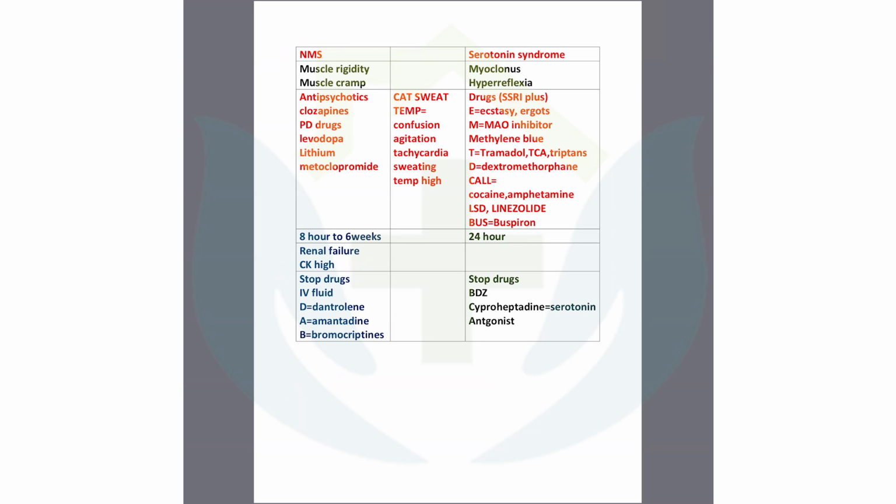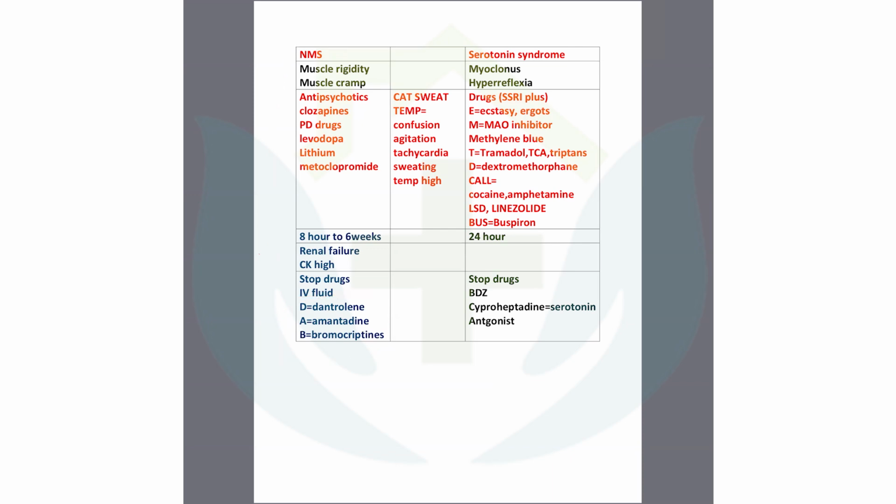So at that moment, that happens. But here, with the antipsychotics and neuroleptics causing muscle rigidity, muscle cramp, then the diagnosis is neuroleptic malignant syndrome. You will stop the drugs immediately. You will give IV fluid, and you will give DAB: dantrolene, amantadine, bromocriptine, any one of them. The serial is important. The dantrolene is the first choice, amantadine next, bromocriptine. So these are the treatments for neuroleptic malignant syndrome, one of the side effects.